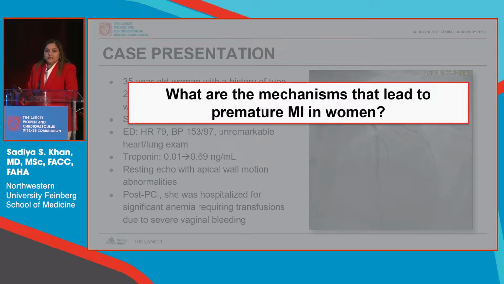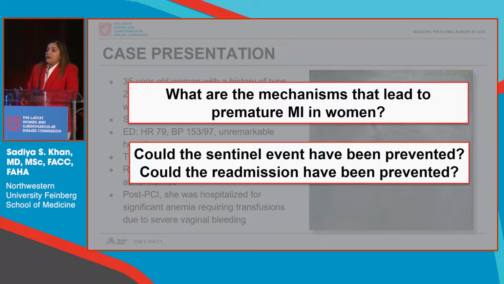So I present this case to begin the discussion to say, what are the mechanisms that led to premature MI for her and in women in general? And we've heard a little bit of discussion about that so far. But could this sentinel event have been prevented? And further, could her readmission have been prevented? Were there things that we should have thought about in a menstruating woman before placing her on DAPT?